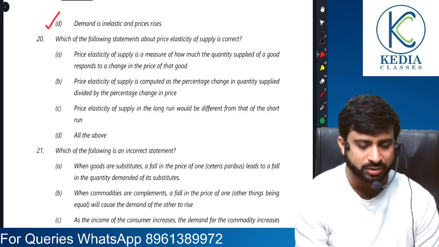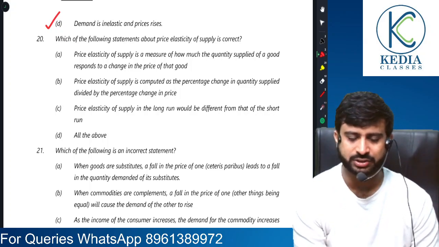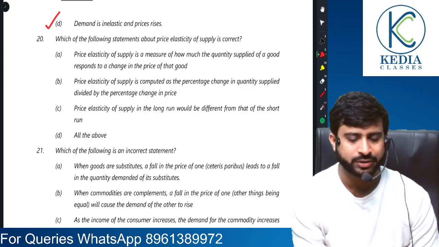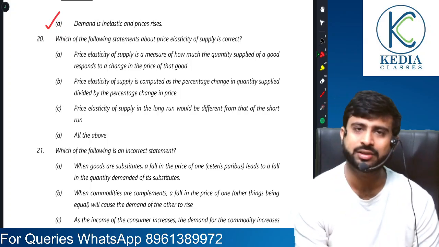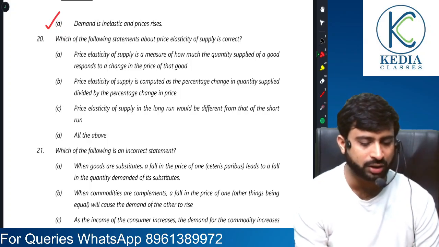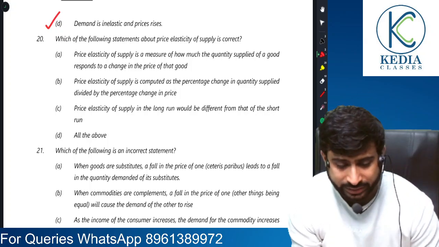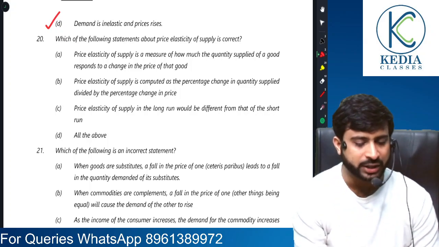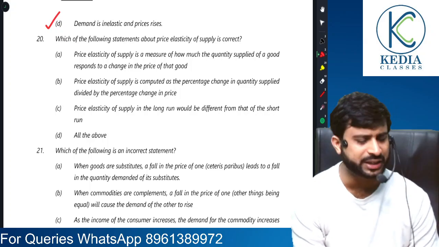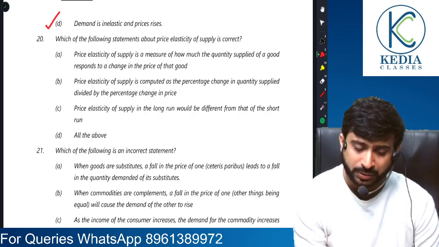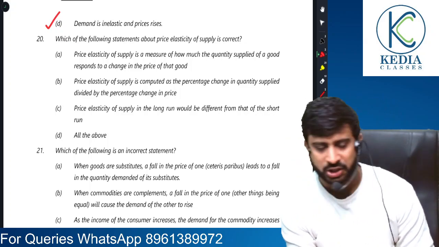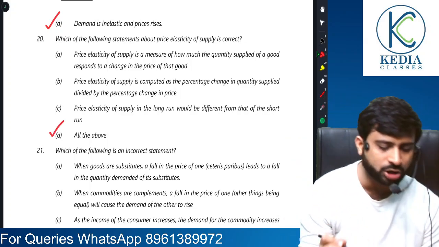Which of the following statements about price elasticity of supply is correct? So let's read it out, everyone. Price elasticity of supply is a measure of how much quantity supplied responds to a change in the price of the commodity. Okay, all right. Price elasticity is percentage change in quantity supplied divided by percentage change in price. Both are correct. I will not read the third one.